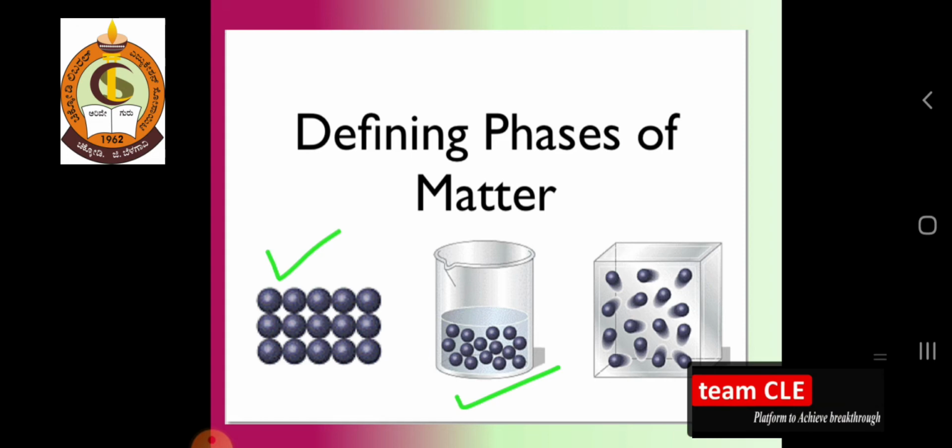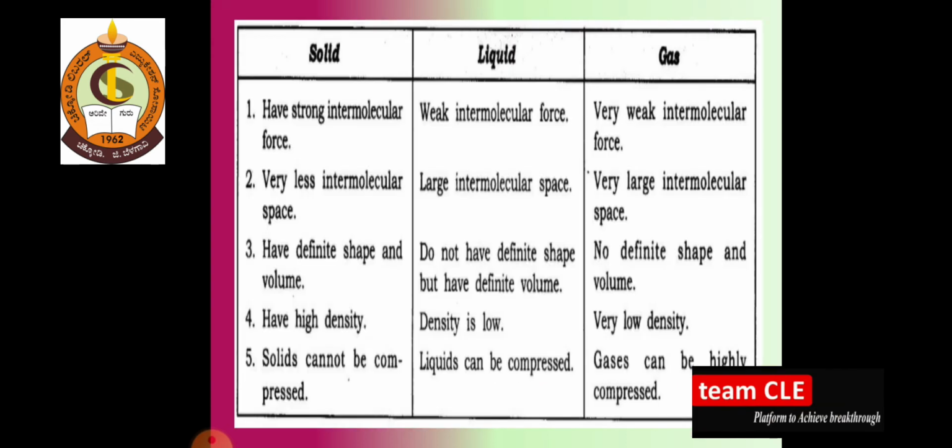The molecules have some intermolecular space, whereas gas has a large amount of space. So in this manner we can differentiate solid, liquid and gas.